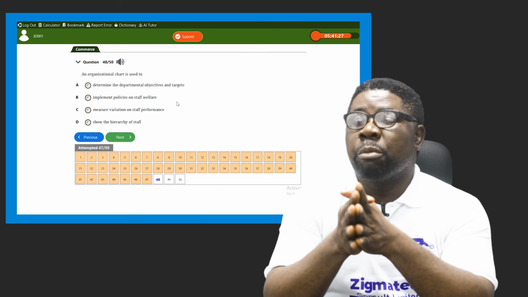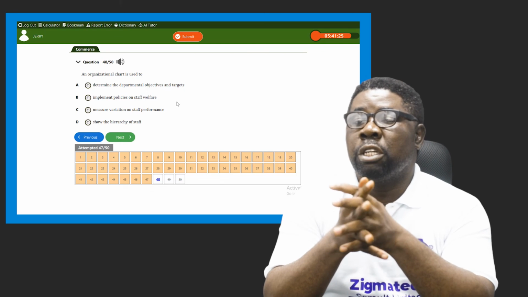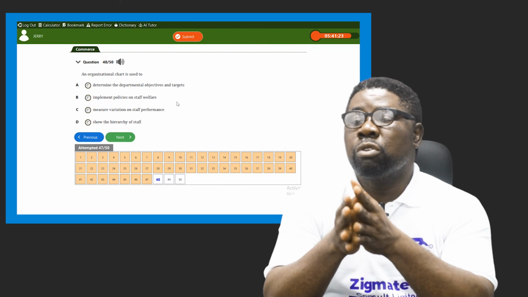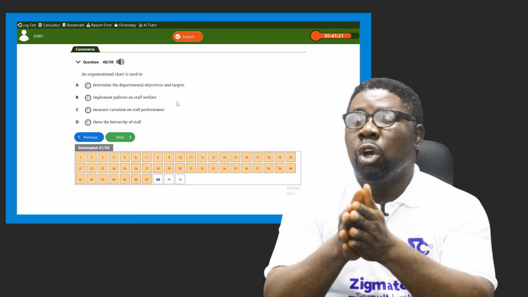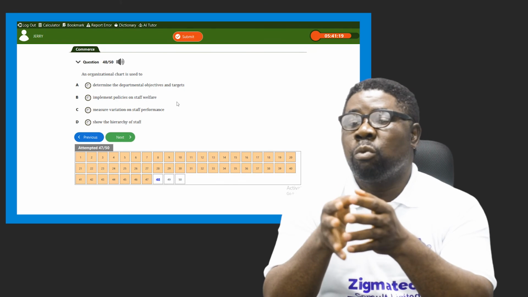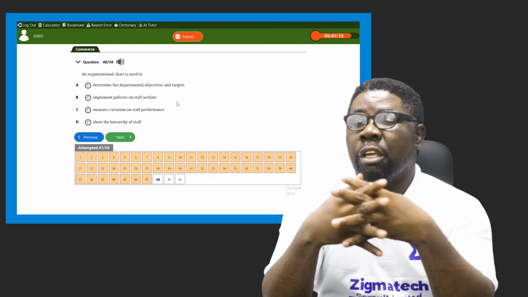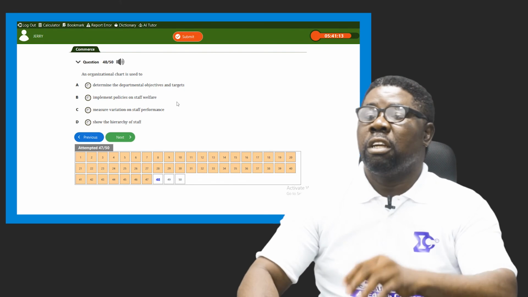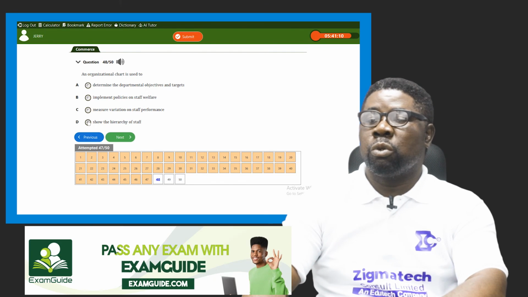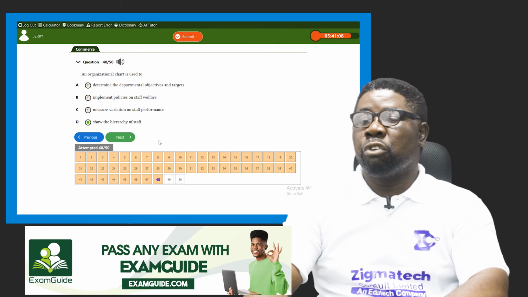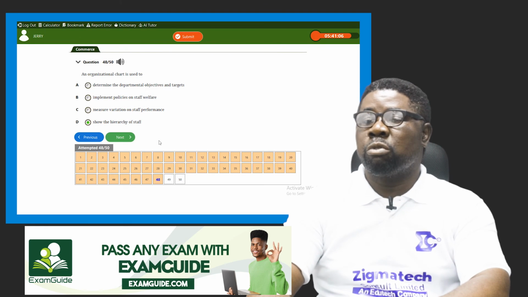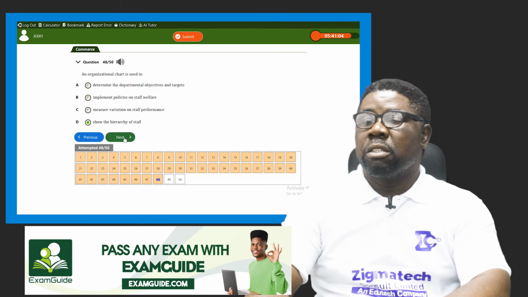That is the most correct because it shows you who is subordinate to who, who controls who, who supervises who, and what number of workers work under a particular superior. That is what hierarchy is in a business. So take note of that. That's what an organizational chart shows. It shows the span of control, those who work under who, and those who supervise who.